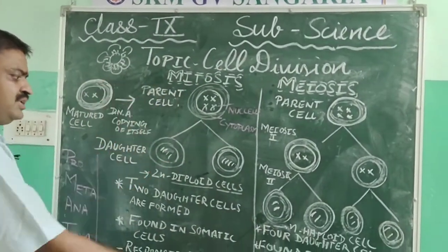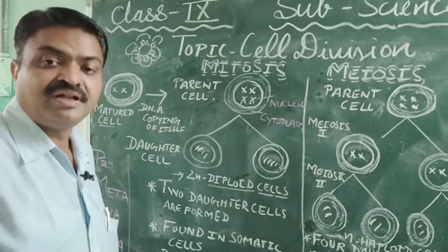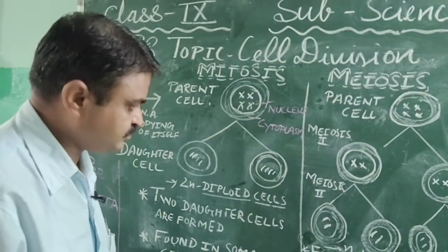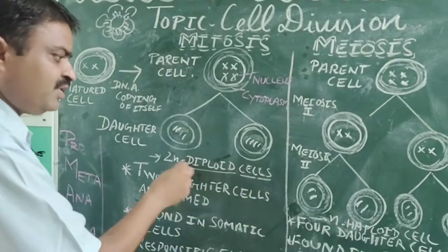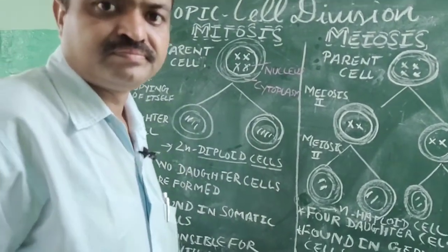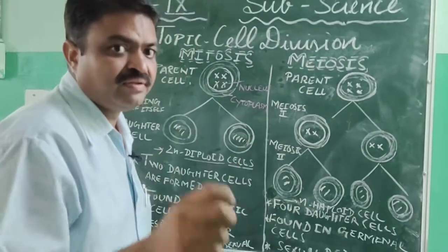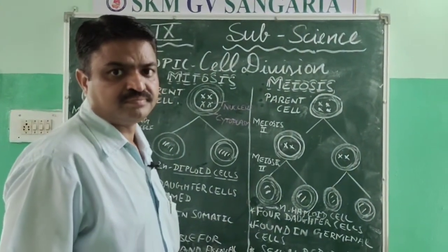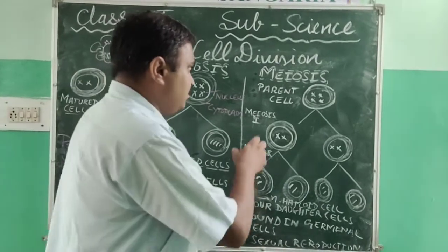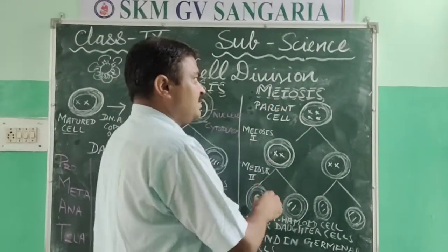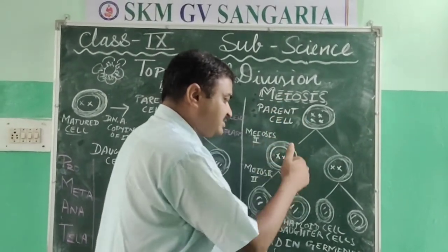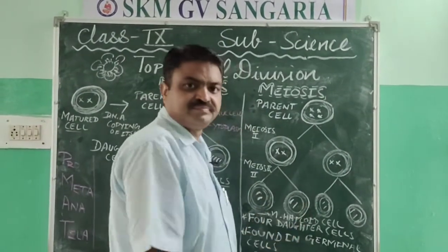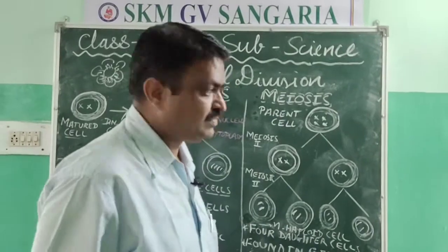In mitosis, the cells that are formed are known as diploid cells, student. Diploid cells have two sets of chromosomes. Meiosis is the cell division in which the cells that are formed are known as haploid, and they have a single set of chromosomes.